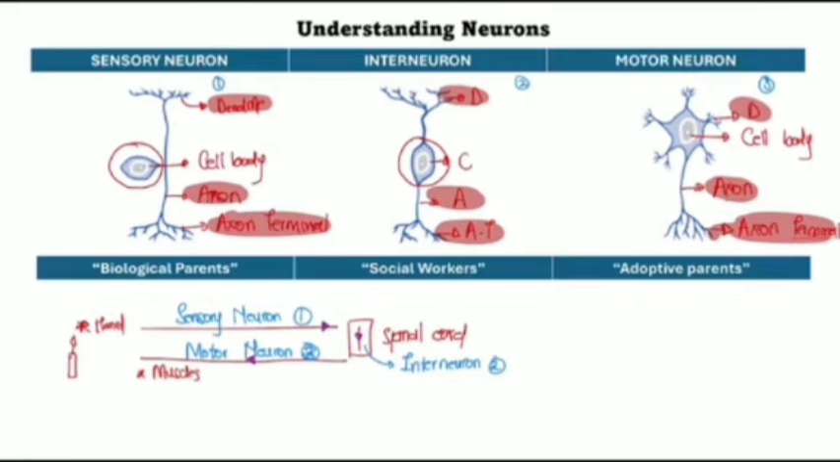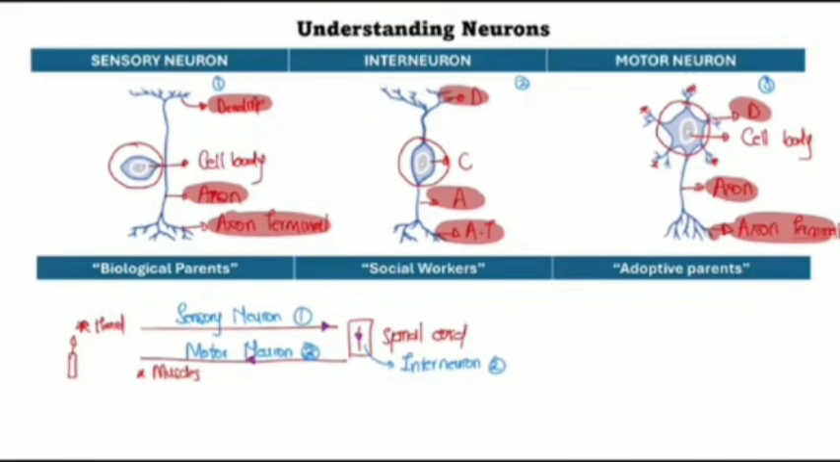But then we go to the motor neuron, and what happens? At the motor neuron come the adoptive parents, which is the motor neuron. The adoptive parents will say, no, it's fine, we will take this child from the social workers and we will stay with it. And that is why the cell body will move from the axon terminal and go in between the dendrites. We've got a dendrite right here, another dendrite, another dendrite, another dendrite. You see, at the end the cell body is between the dendrites.